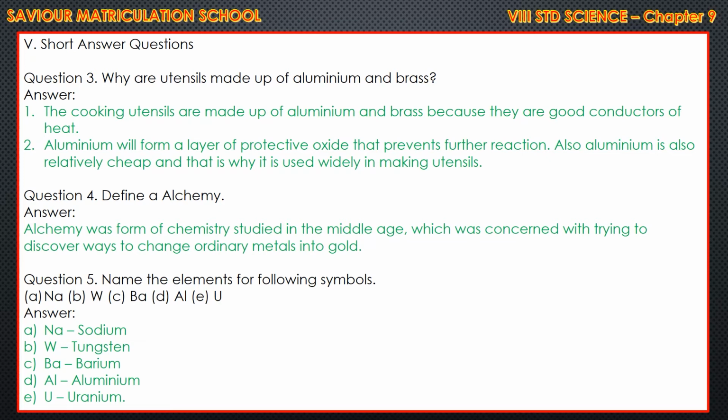Question number 5. Name the elements for the following symbols. Na means what? Sodium. You have to write the symbol, and next to the symbol, you have to write the element name. Na, sodium. W, tungsten. Ba, barium. Al, aluminium. U, uranium.